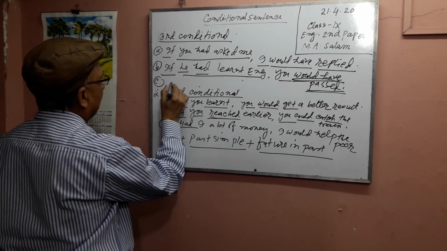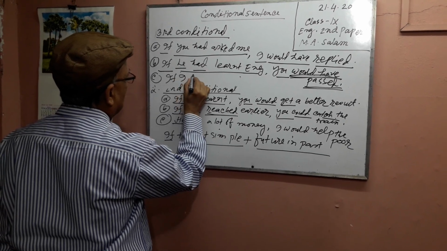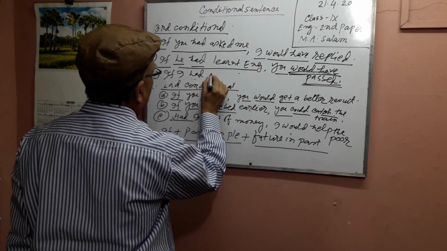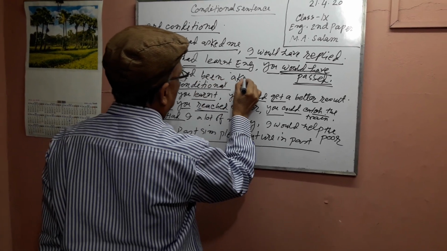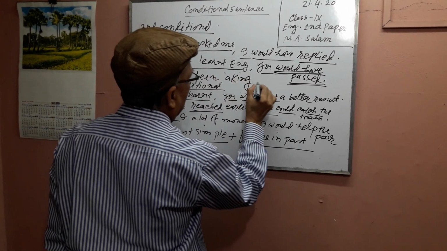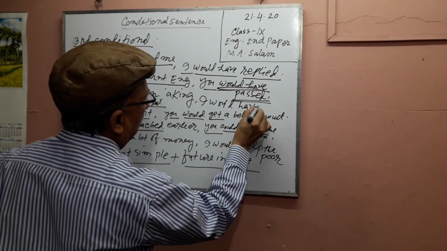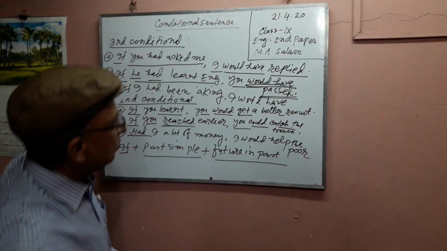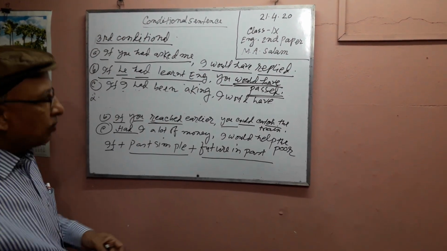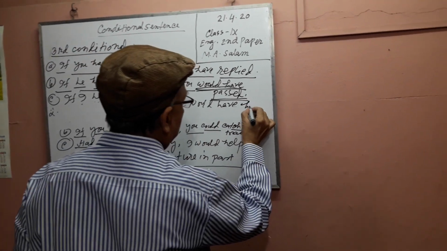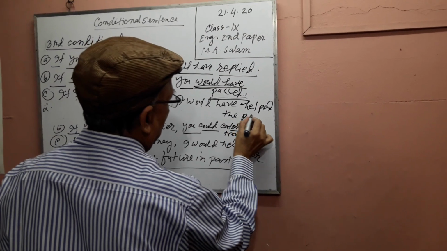C number: if I had been a king, I would have helped the poor.